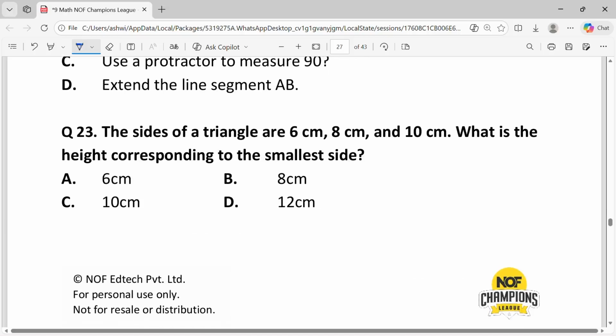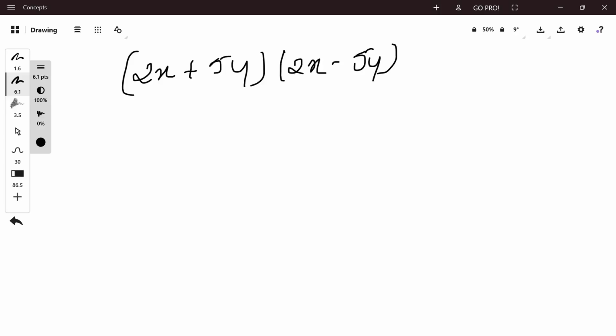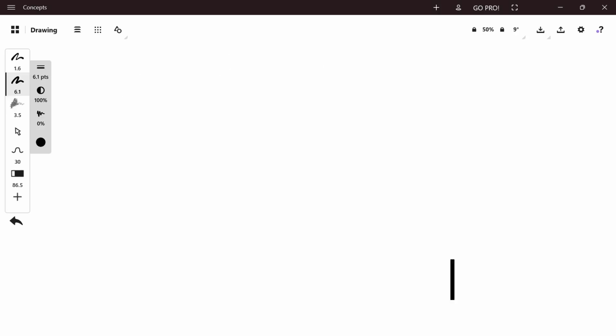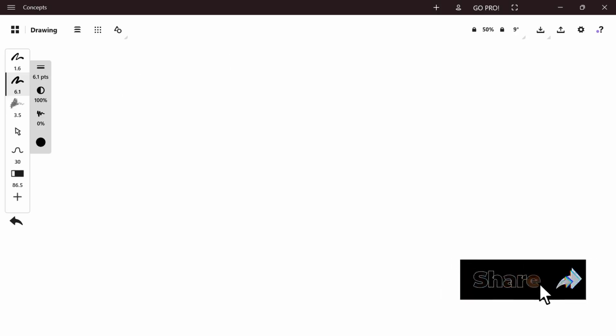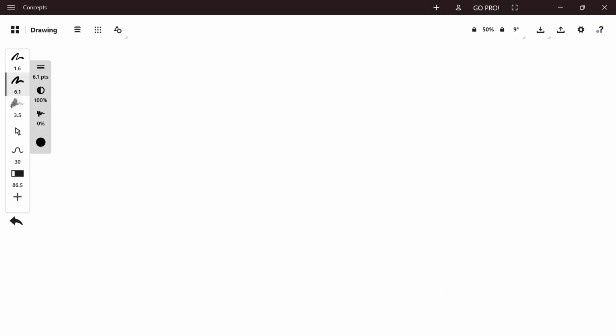Question 23. The sides of a triangle are 6, 8 and 10 centimeter. What is the height corresponding to the smallest side? Checking if it's a right angle triangle using the Pythagorean theorem, a² + b² = c²: 6² + 8² is equal to 100, and 10² is also equal to 100.